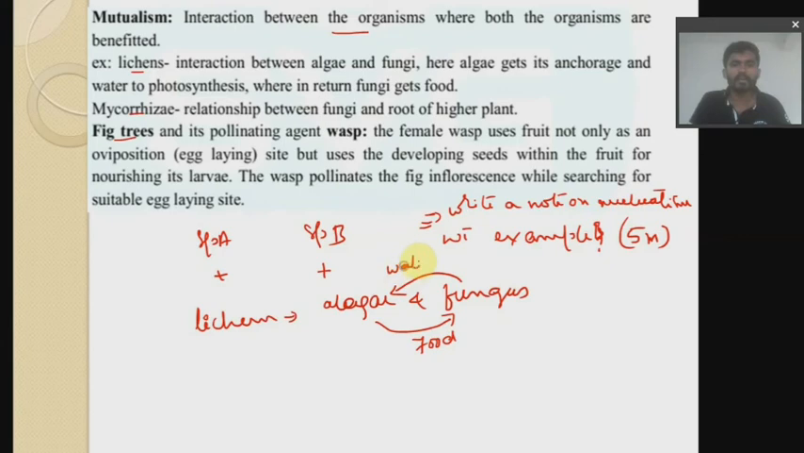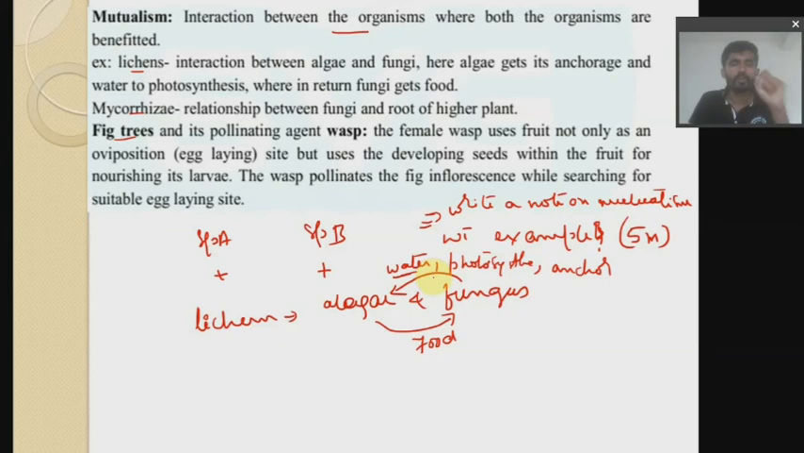Algae requires water; without water it cannot survive. So the fungus provides water, the water required for photosynthesis, and at the same time helps in anchorage. Anchorage means it can help to hold the algae in one particular area. So mainly it has to be mentioned that water will be provided by the fungus for photosynthesis and also for anchorage, while algae will provide the food for the fungus. That is what you have to mention.